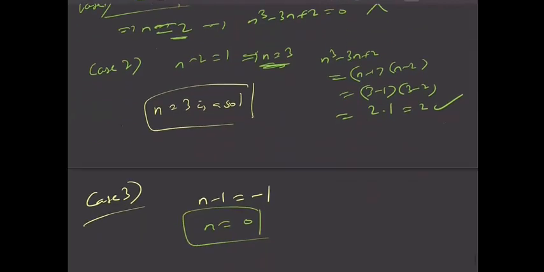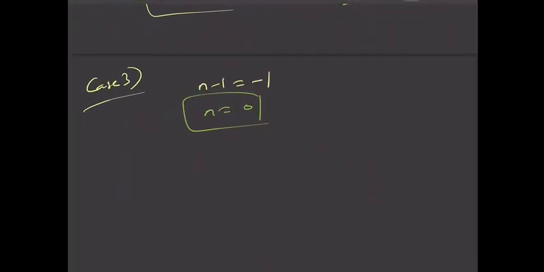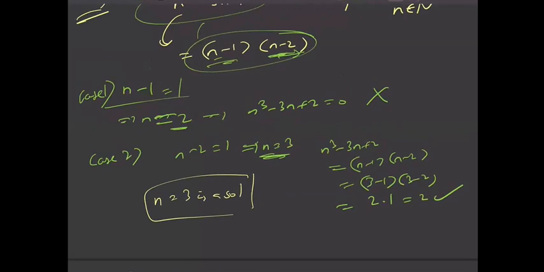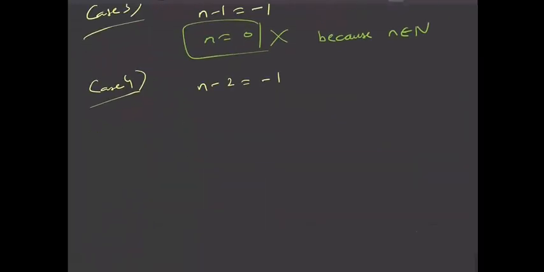But he is asking for positive integers n. But this is rejected because he asked in the question that n belongs to natural numbers. And the last case is n minus 2 is minus 1, right? Because if a prime is the product of two numbers, then one of them is 1 or minus 1. So we are just considering all the cases.